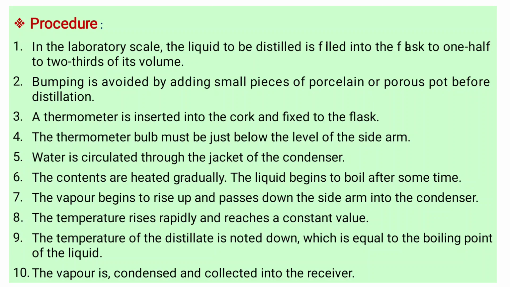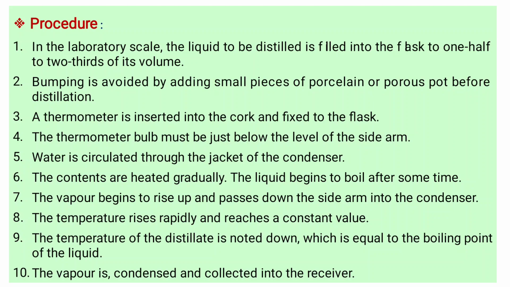A thermometer is inserted into a cork and fixed to the flask to detect the temperature. The thermometer bulb must be just below the level of the side arm. Water is circulated through the jacket of the condenser. The contents are heated gradually.